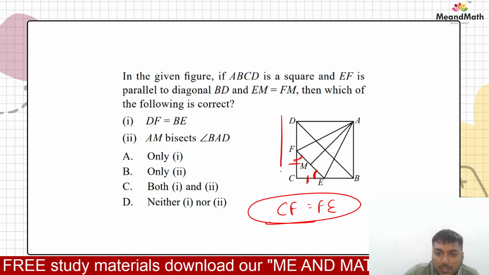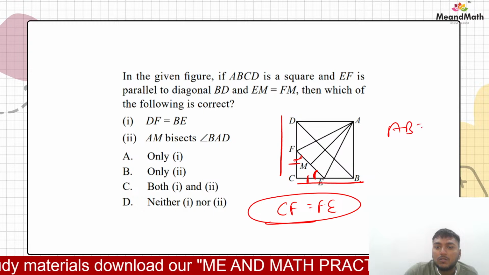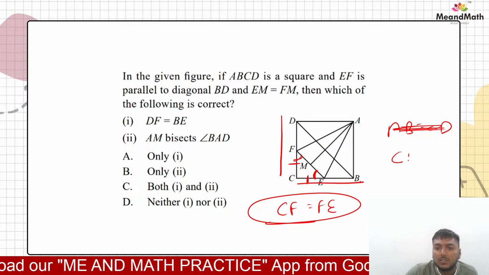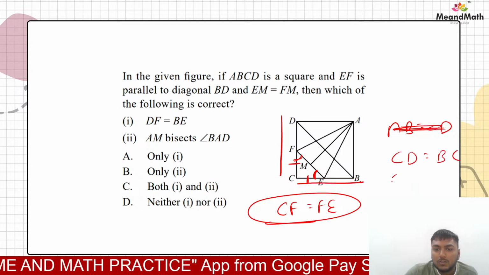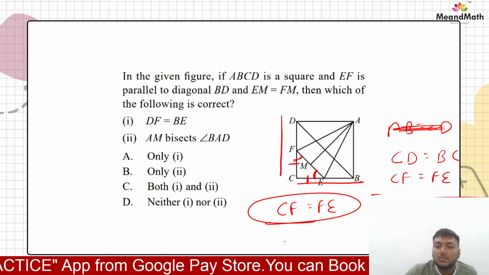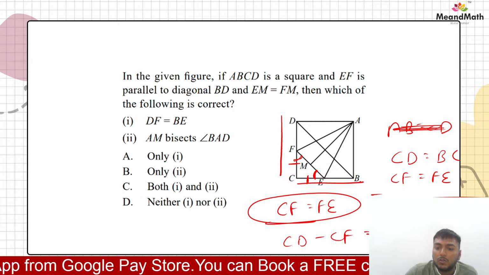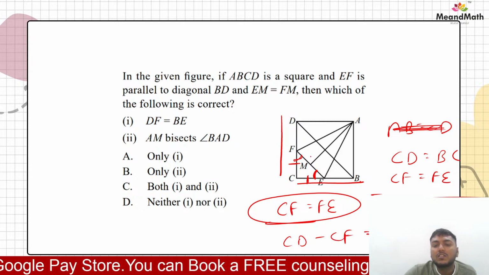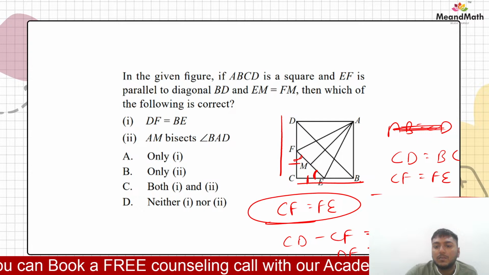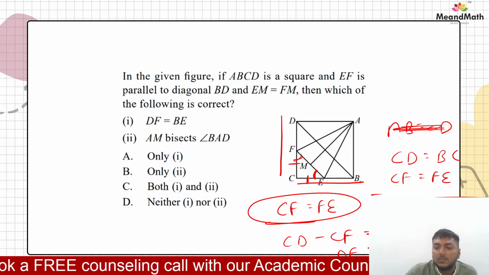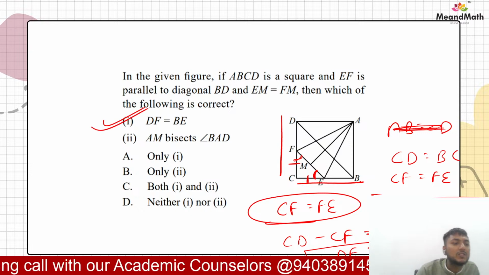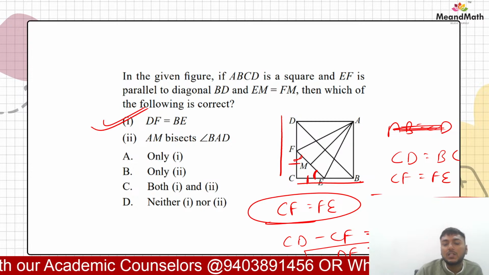So now these whole sides are also equal, right? We have CD is equal to BC, right? We also have CF is equal to FE. We can subtract both of them, right? So CD minus CF would be equal to BC minus FE. So what is this? This is simply DF and this is simply BE. So that's how we proved that DF is equal to BE without even proving the congruence, right?